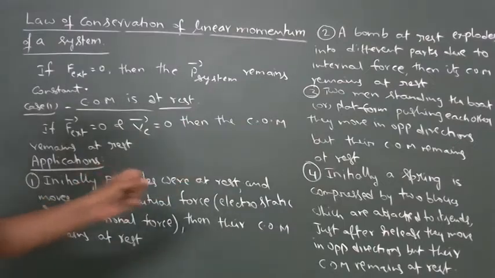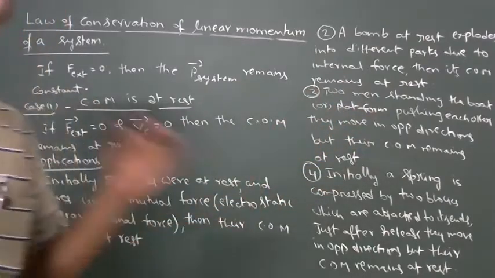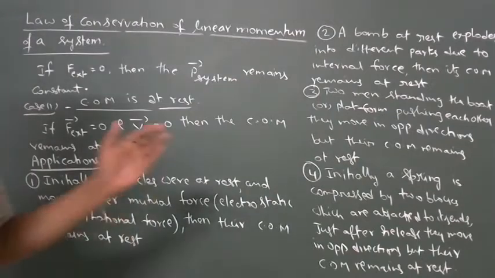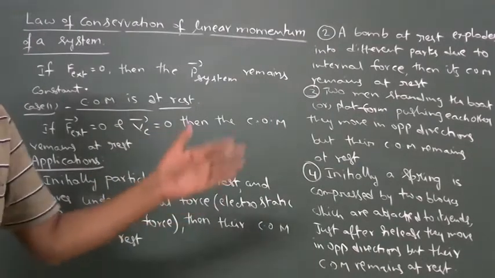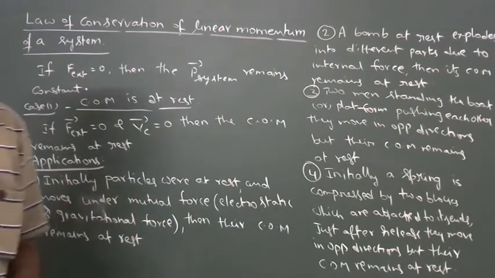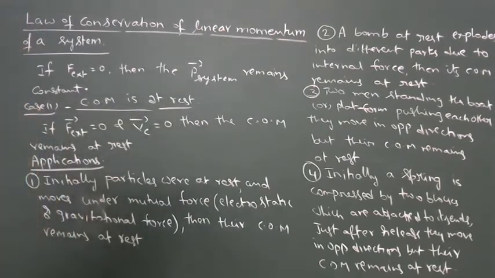In all cases, initial momentum is zero and final momentum of the system is also zero. That means the law of conservation of linear momentum is valid in all four cases.